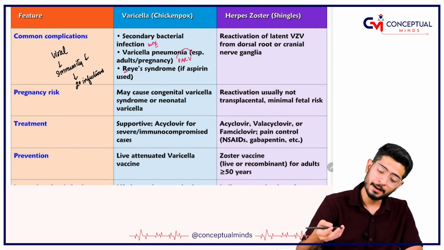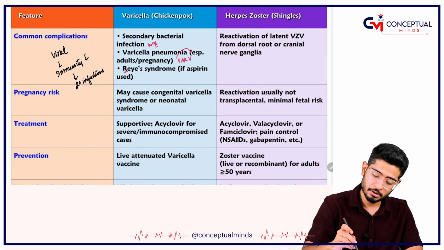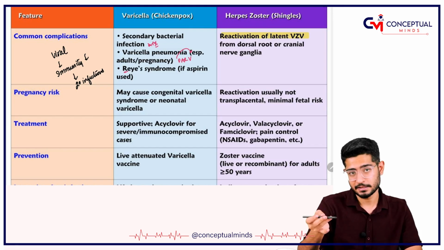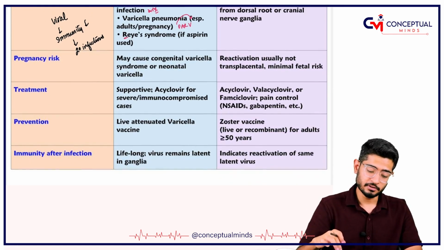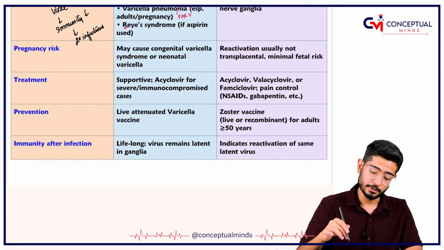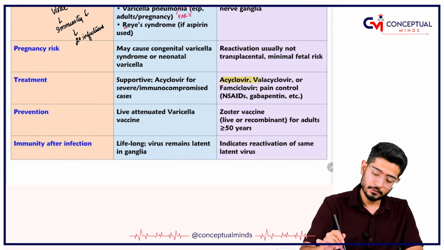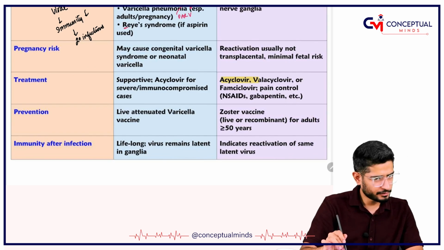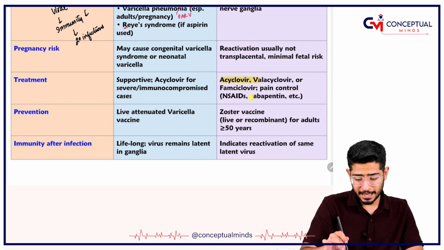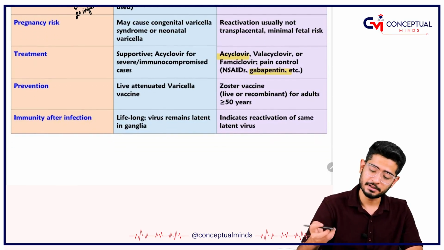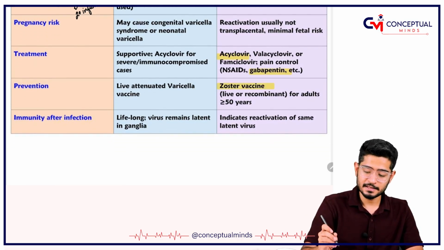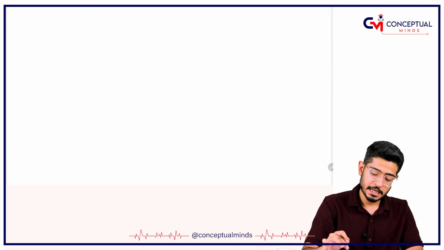And what happens in herpes zoster? It's nothing but reactivation of latent varicella zoster. Once it has occurred, it can occur next time also if the treatment is not given properly. So what is the treatment? Acyclovir is given, and of course neuralgia, nerve pain, is going to occur, so gabapentin is also added. Yes, of course, zoster vaccine is given. That's a live vaccine or recombinant, but zoster vaccine is also given.